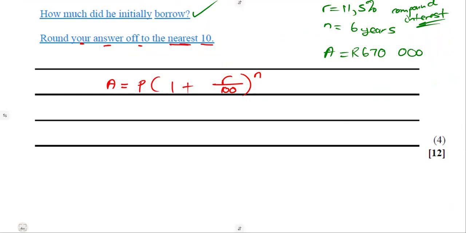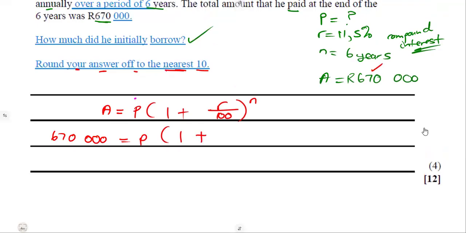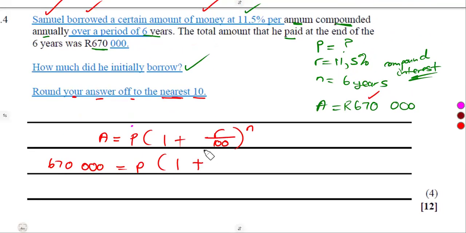So here it was to calculate the principal, which is P. If you had substituted your values, our A, 670,000 is equal to P into 1 plus, what is our R there? The interest rate, 11.5 over 100. Remember, the over 100 is to remove what? The percentage, to the exponent of 6.